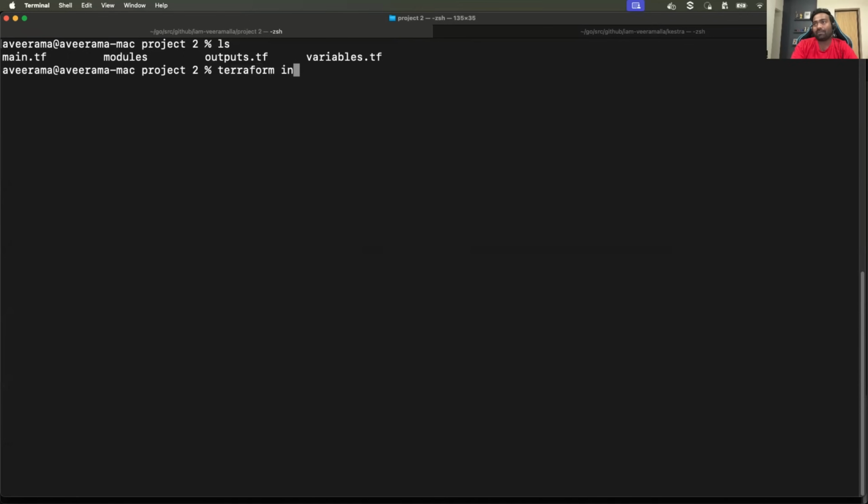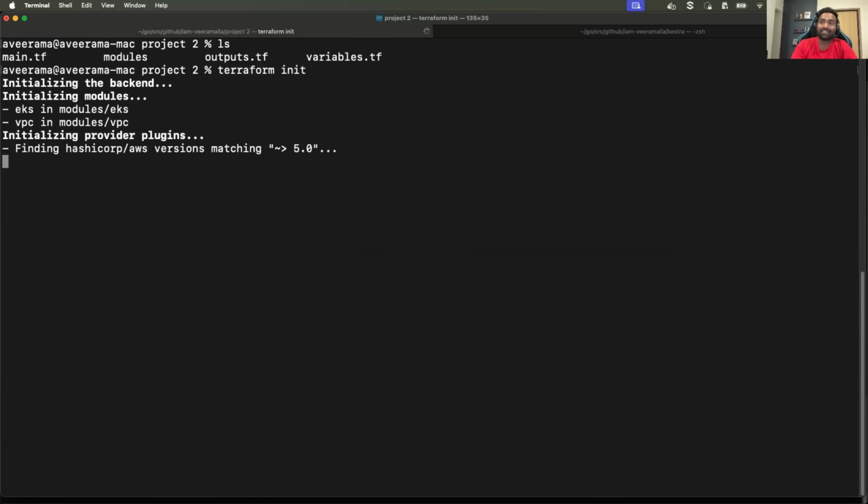So Terraform init, let's see if the project can be initialized. Cool. So EKS in the EKS modules, VPC from the VPC modules. And another good thing, it is using the latest version of the AWS provider.